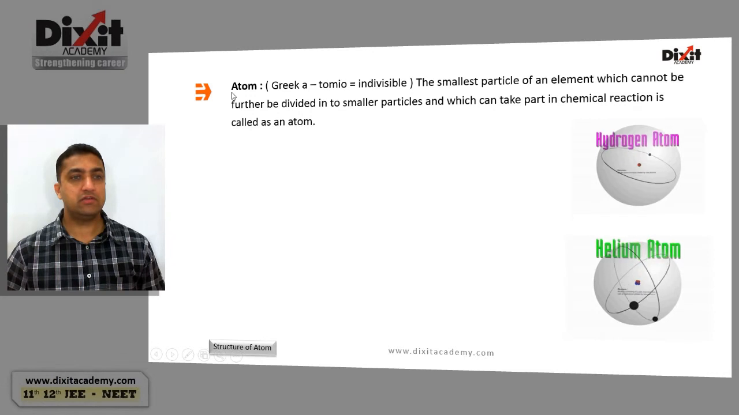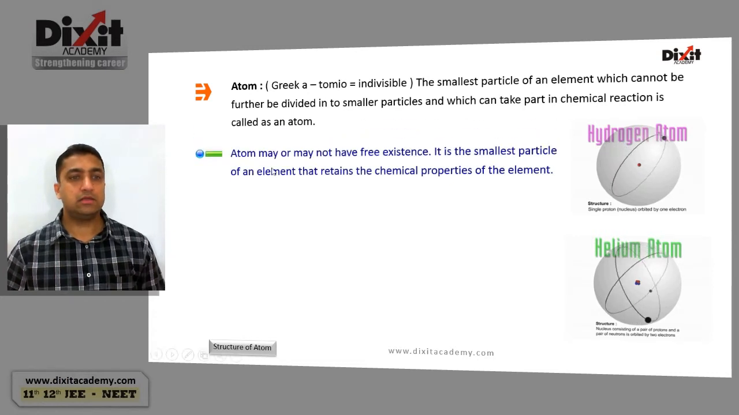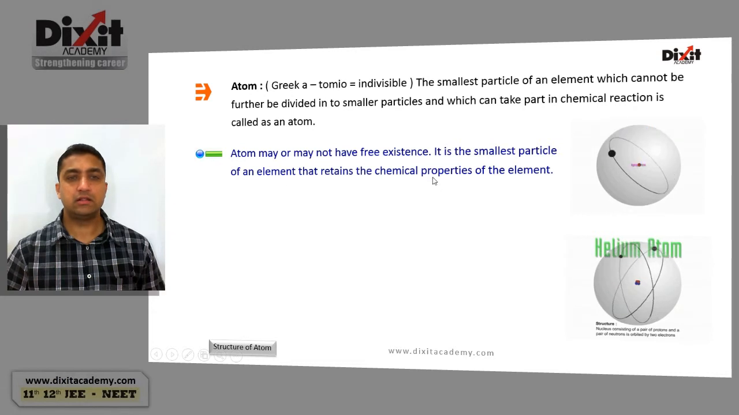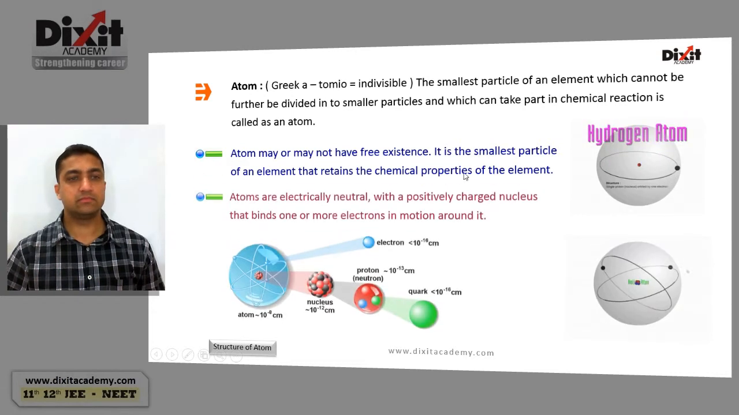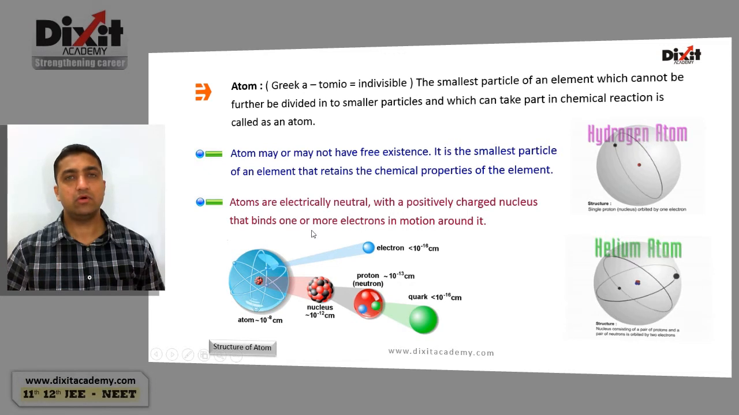Let us begin with the definition of an atom. The smallest particle of an element which cannot be further divided into smaller particles and which can take part in chemical reaction is called an atom. An atom may or may not have free existence. It is the smallest particle of an element that retains the chemical properties of the element. Atoms are electrically neutral with a positively charged nucleus that binds one or more electrons in motion around it.